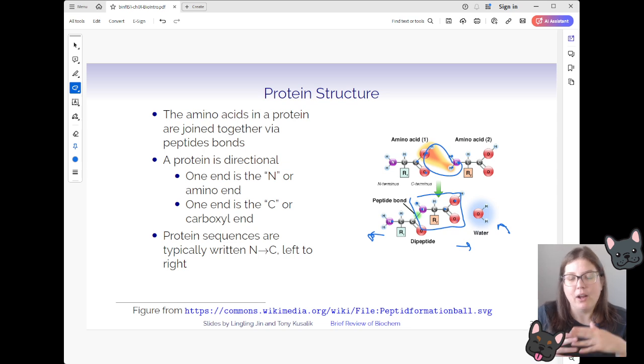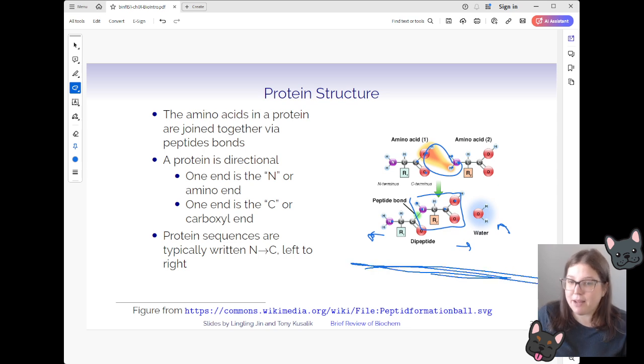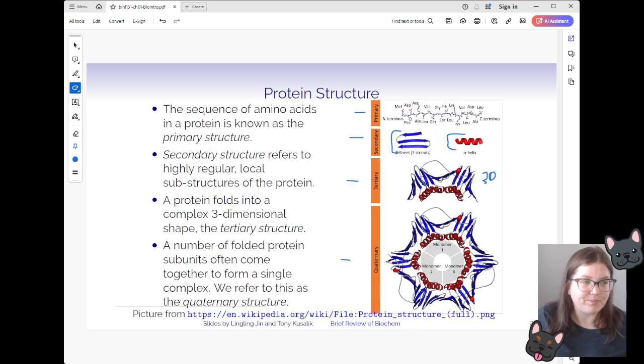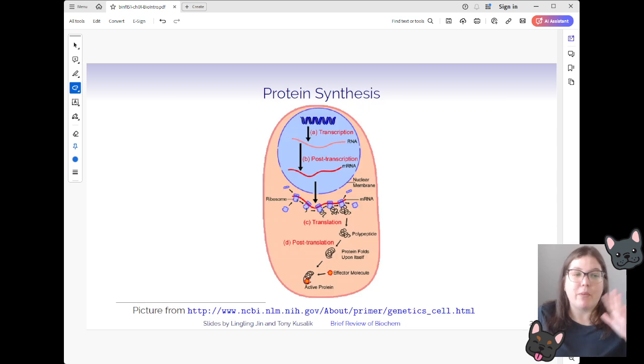So just like how, yes, we could write 5' to 3' in the 3' to 5' direction, when we are working with protein sequences, we're often writing them in the amino to carboxyl direction. So that's how you're typically going to see that represented. You'll probably also see that represented in all of your biochem textbooks in that direction. We already talked about protein structure. I'm not going to go over that again, but we will now start talking about protein synthesis.